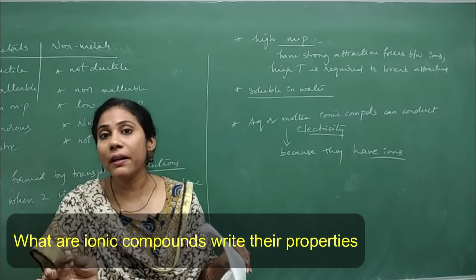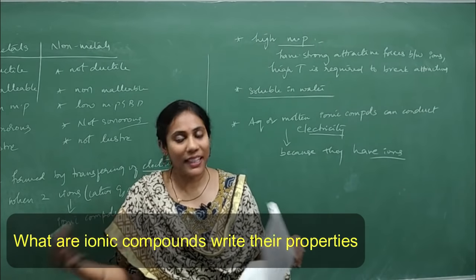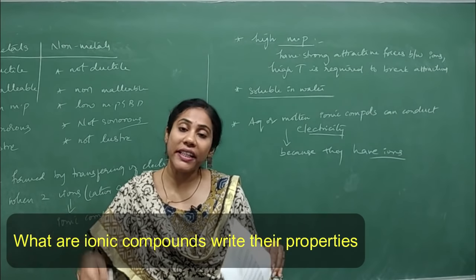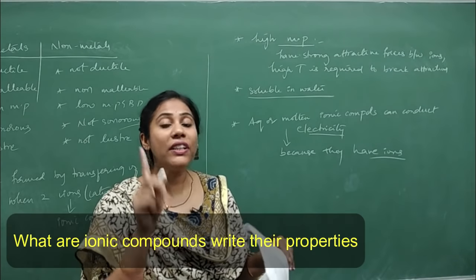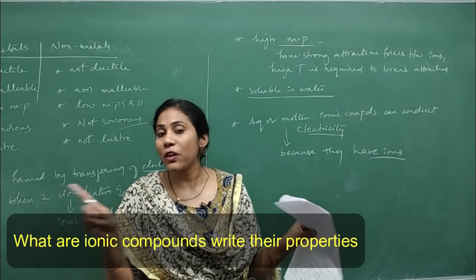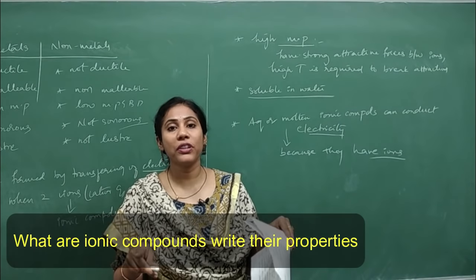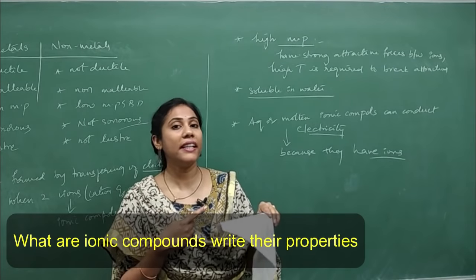Only if the ionic compound is in a liquid or molten form, it can have free ions, so it can conduct electricity. Remember, solid form never conducts electricity, because in a solid form ions are not free to move. Only if ions are free to move, it can conduct electricity.